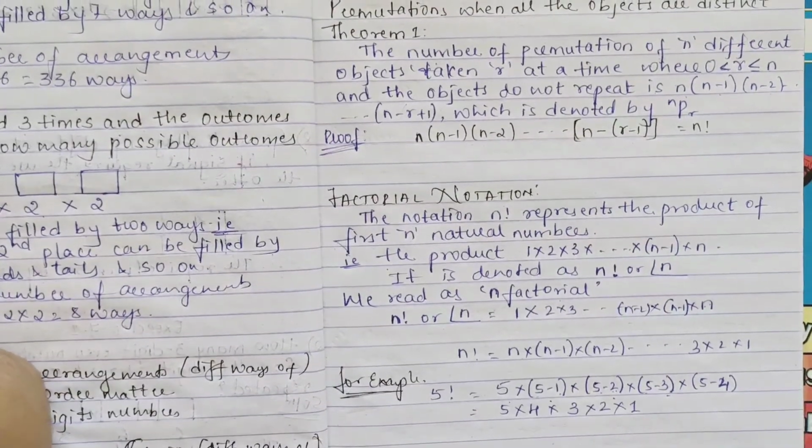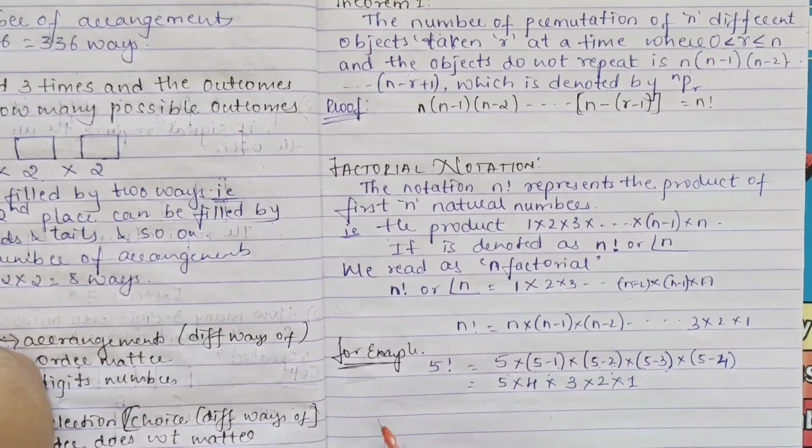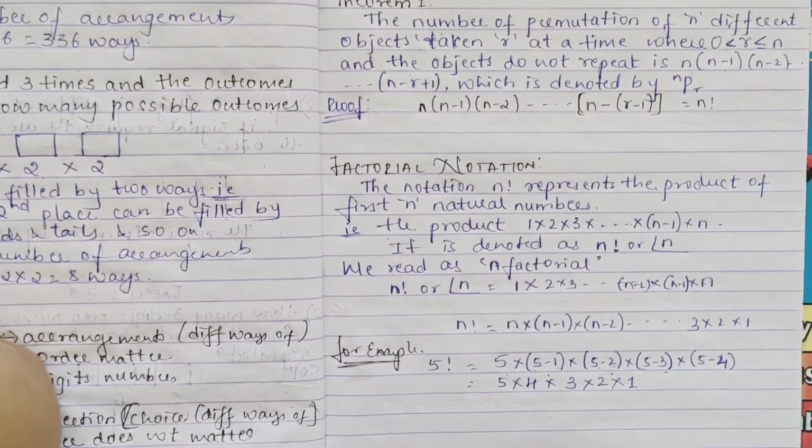So up to 1 you get it like this. Understood? This means your factorial. Like this you have to write your factorial.